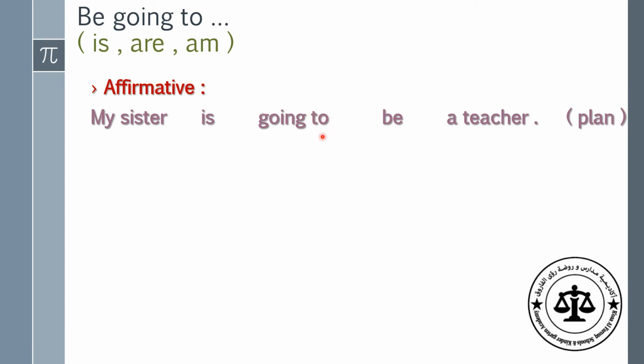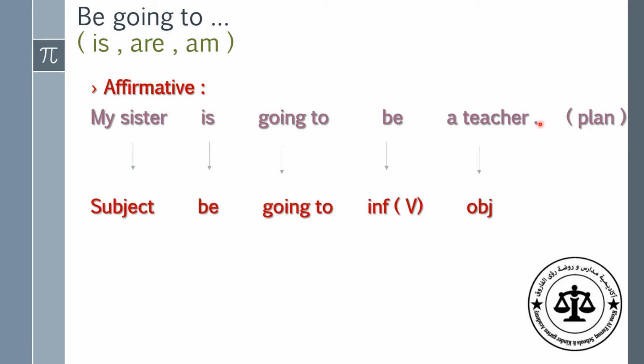Because of to here, we have to put an infinitive verb. Where is the verb here? Excellent, this is be. So, my sister is going to be a teacher. The form of the structure: subject, verb to be, going to, infinitive verb, then the object.